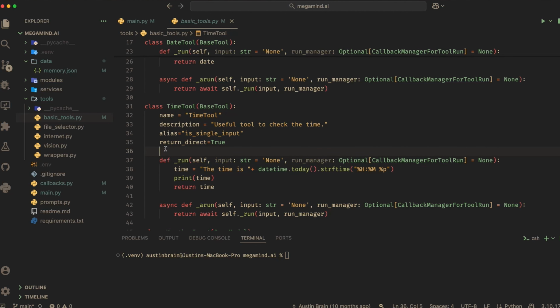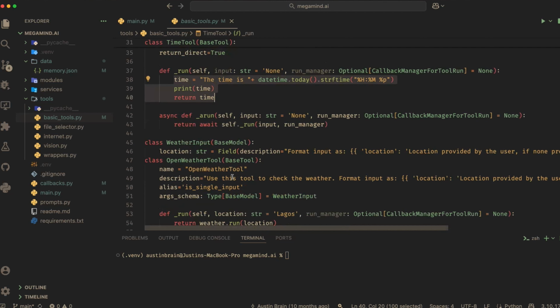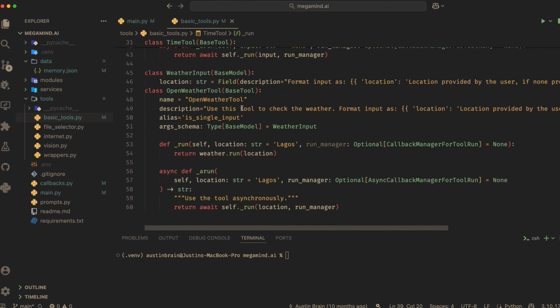Same thing with the time tool. As you can see here, we set return direct to true. And we have the same run function and the same async run function here, that is underscore a run. And as you can see over here, we have the open weather tool and we have a set argument schema. That is basically the format it should adhere to when it's making the necessary tool calls. When it's sending in the action input, it should format it exactly as represented here in the argument schema.